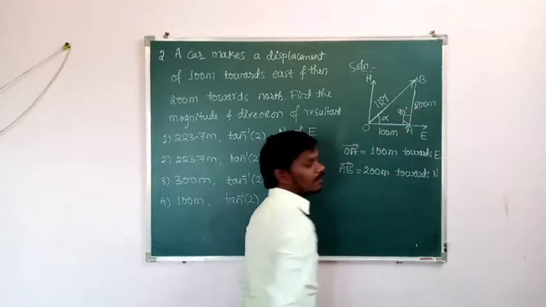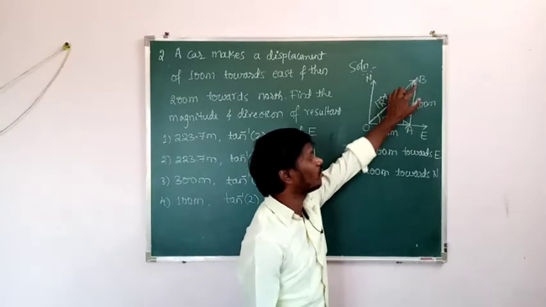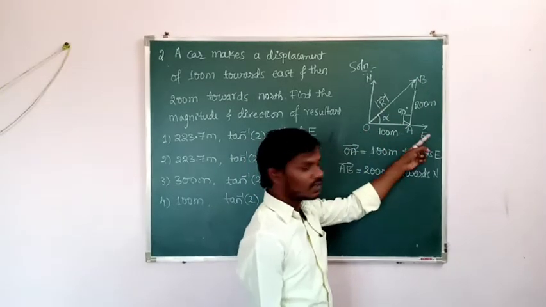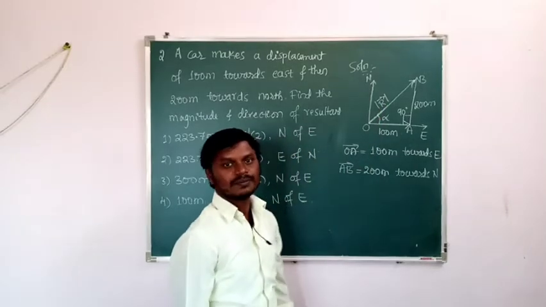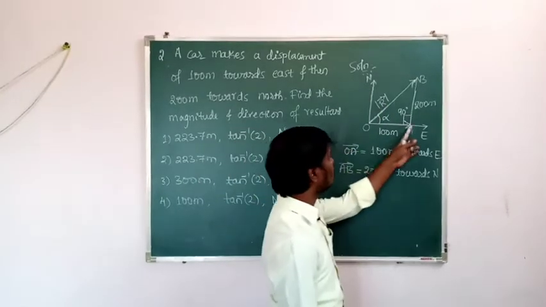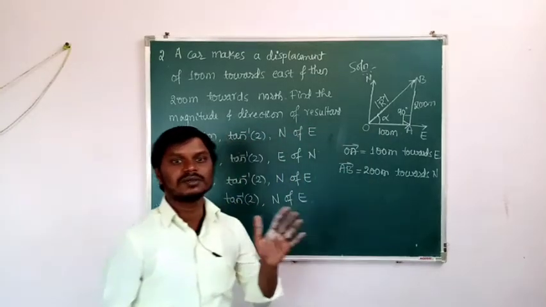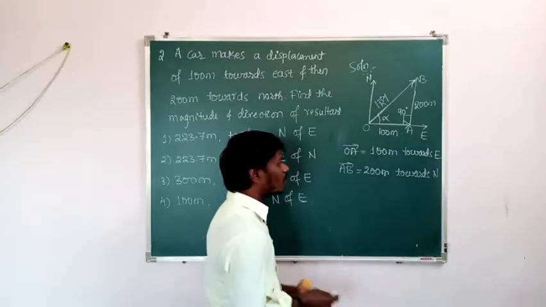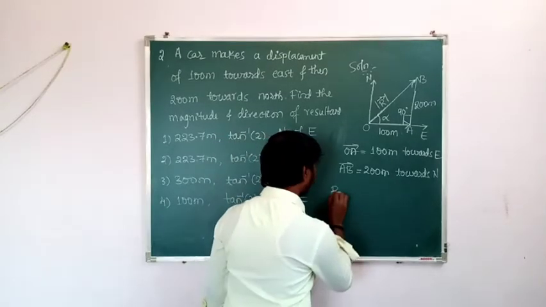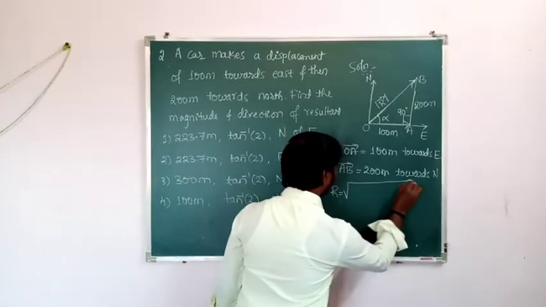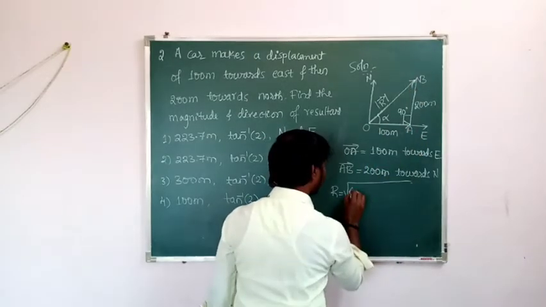Okay, the first displacement was O to A, the next displacement A to B. O to A is towards the east, A to B is towards the north. Then what is the angle between these two displacements? That is 90 degree. So we are going to find the magnitude of the resultant vector. What is the formula used to find the magnitude of the resultant vector? That is r is equal to square root of OA square plus AB square.